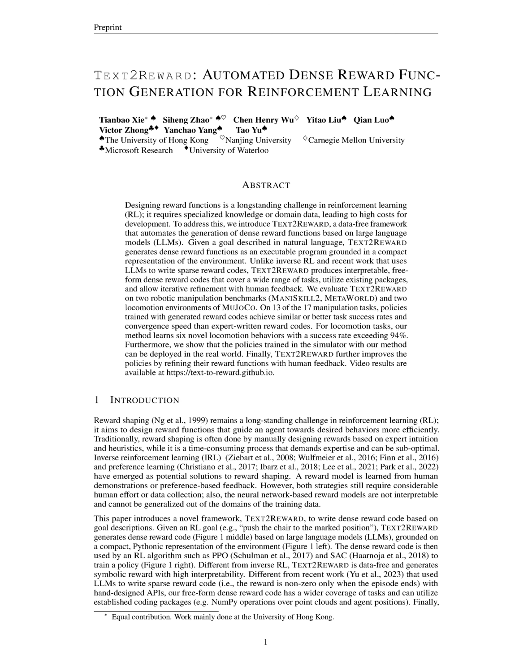We also demonstrated that the policy trained in the simulator can be deployed on a real robot with iterative human feedback. The core of Text2Reward involves zero-shot and few-shot dense reward generation. The framework takes as input a goal instruction and a description of the environment and generates a dense reward function. The instruction is a natural language sentence that describes the desired behavior. The environment description provides information about the configuration of robots and objects and what functions can be called.